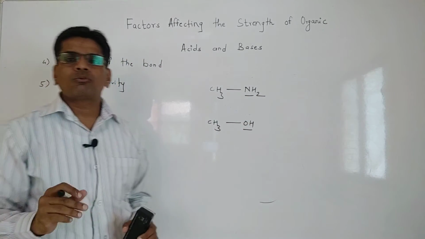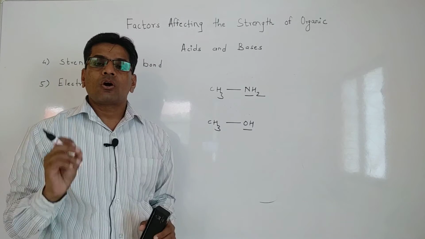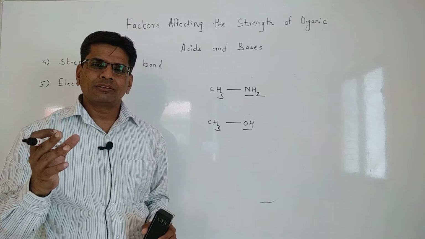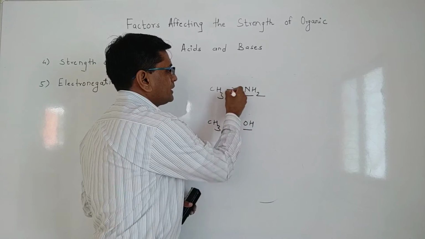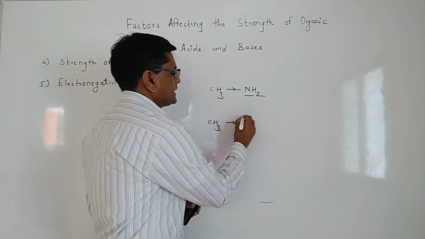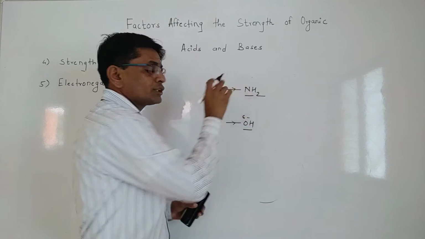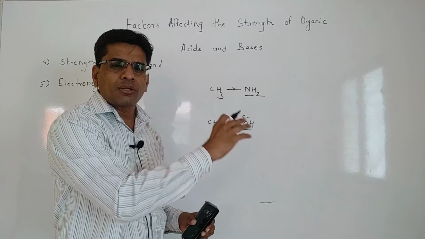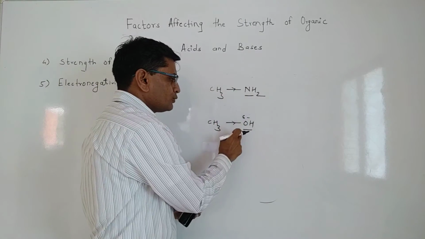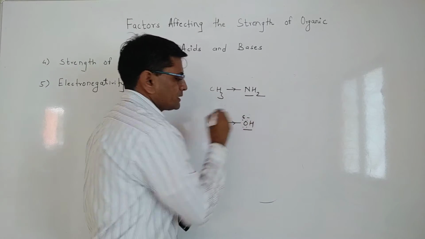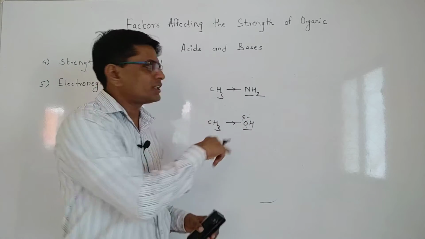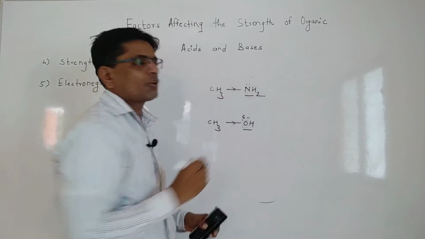You know that out of oxygen and nitrogen, oxygen is more electronegative. Due to that, it becomes electron rich and creates a negative charge. Nitrogen is also electronegative, it withdraws the electron from the neighboring atom, but as compared to oxygen, nitrogen is less electronegative. Oxygen has 2 electron pairs available, so it is more electron rich than nitrogen, which has 1 electron pair.